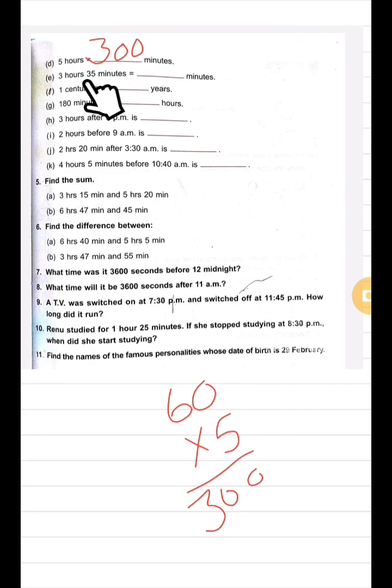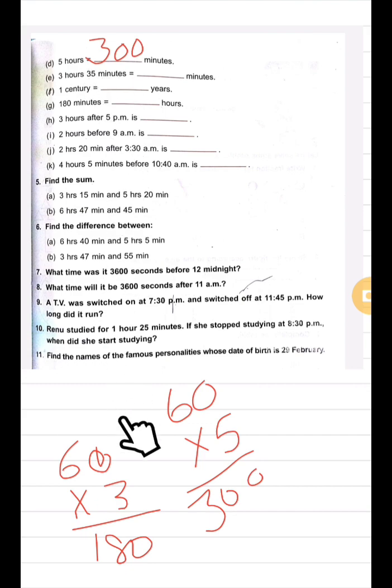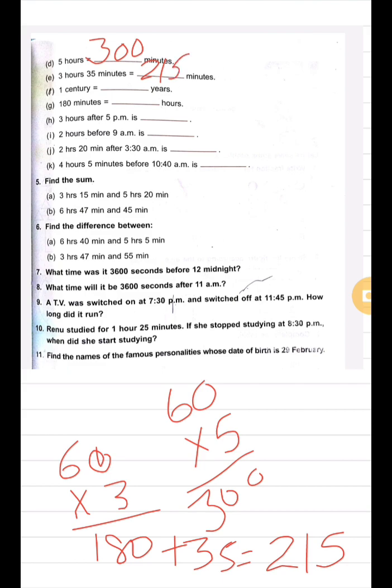Then E part, 3 hours 35 minutes. For this, first of all, we will convert these hours into minutes. So when we convert 3 hours into minutes, we will multiply 60 by 3. We will get 180. Now we will add these 35 minutes also to this 180 to get the total number of minutes. So do this addition and you will get 215. So the answer will be 215 minutes.